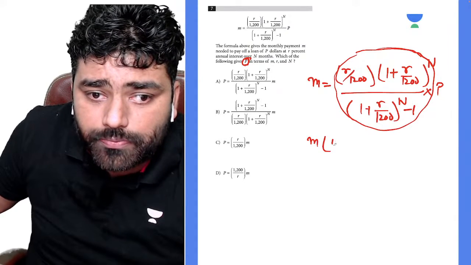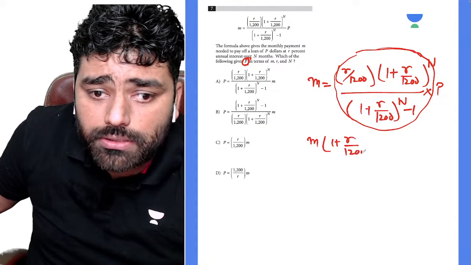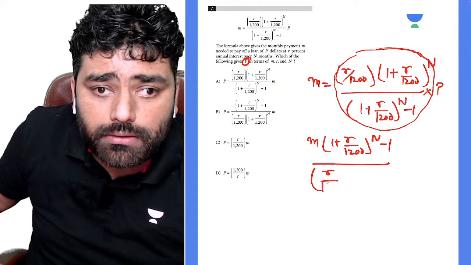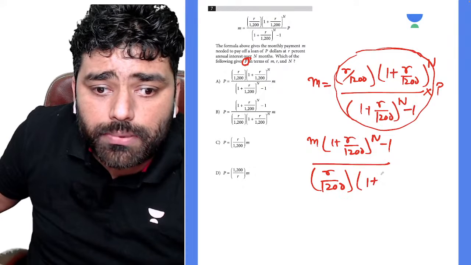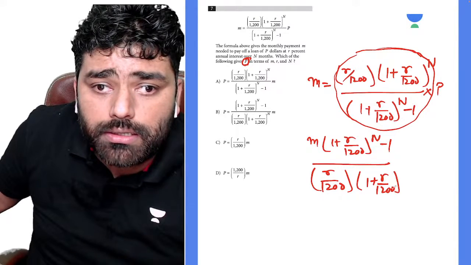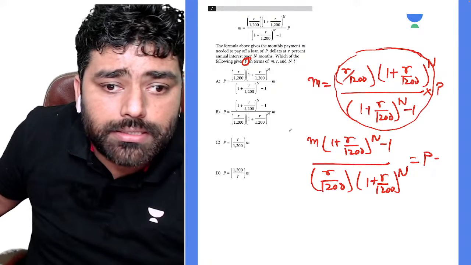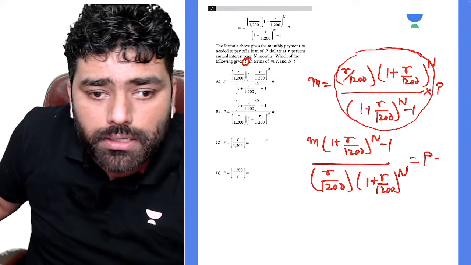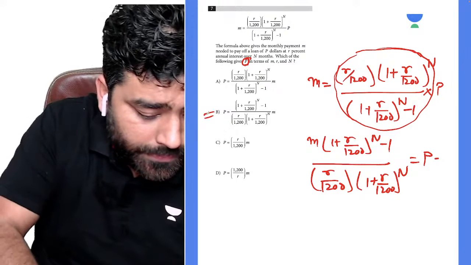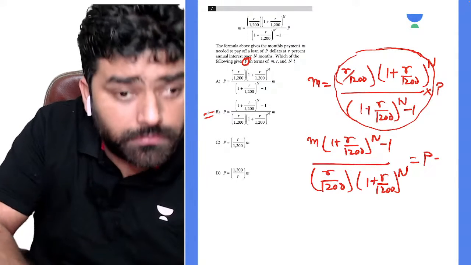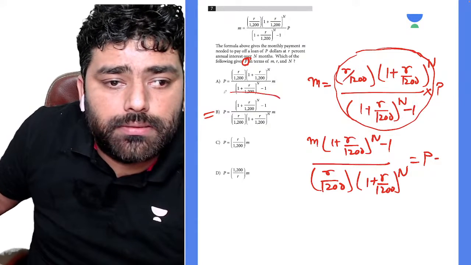So m times 1 plus r over 1200 to the power n minus 1, divided by r over 1200 times 1 plus r over 1200 to the power n. Is there any doubt, guys? Okay, do we have this anywhere? I think B, right? I think B, guys, right? So B is the answer.